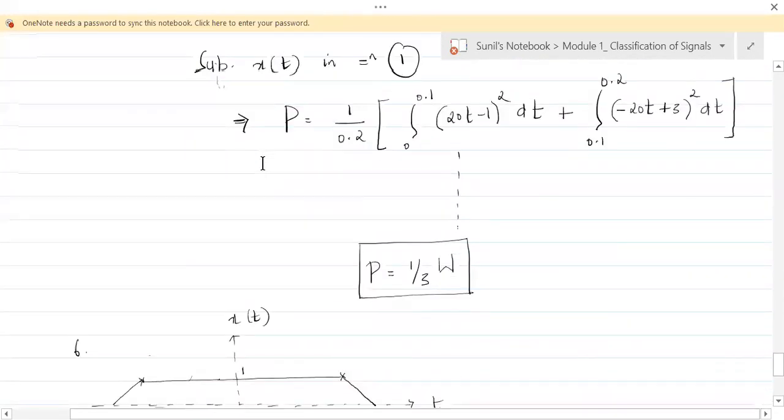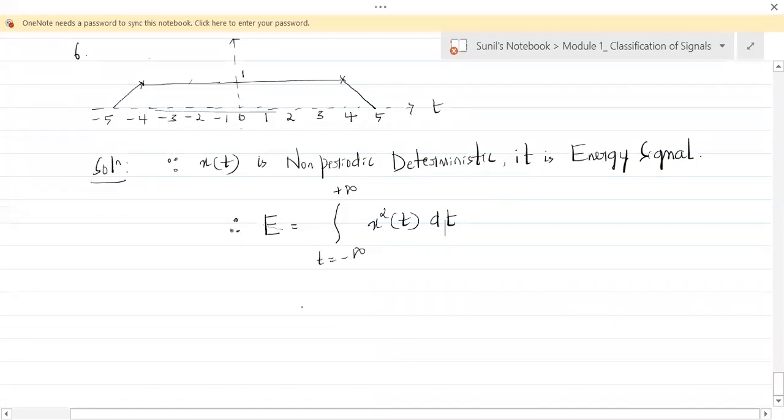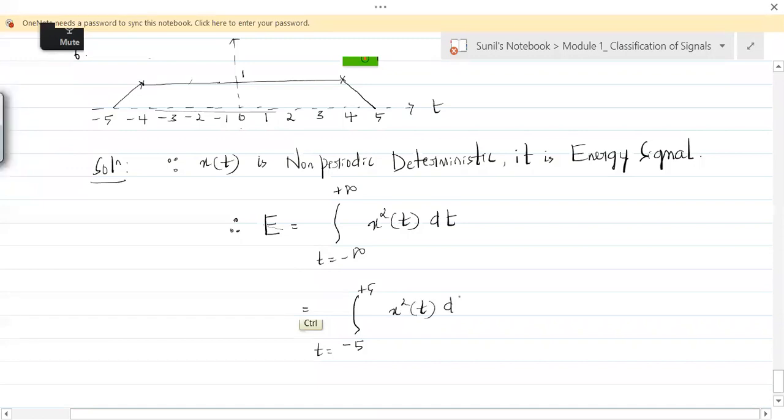Okay, so if you divide the energy by time, it would be power. But since it's an energy signal, we have to find out the energy of it. Now, there are three parts. First, we should understand it ranges from, everybody, just see here, it ranges from t equal to -5 to +5. And we can split this into three parts now.